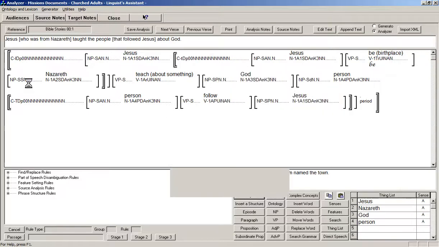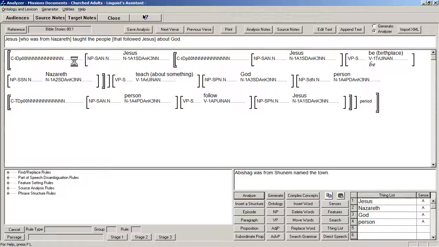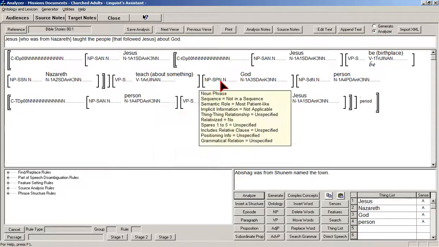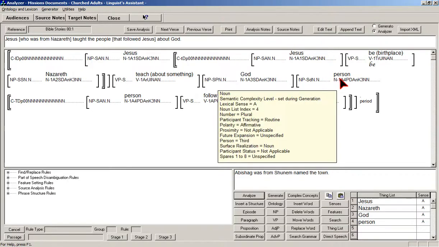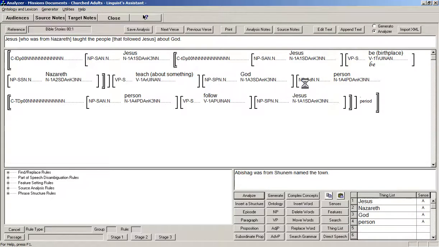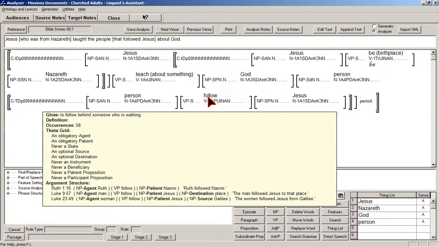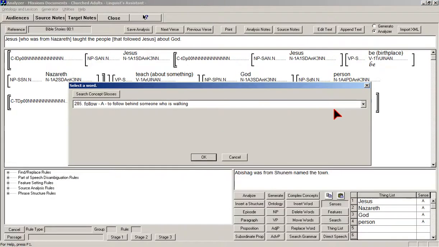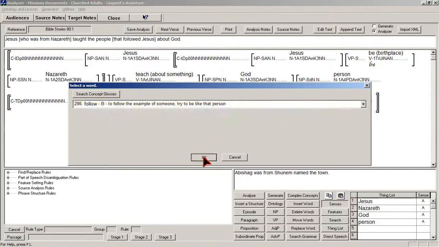Who birthplace was, so birthplace has a state argument, so the state is where he's from, which is Nazareth. Taught about God is the patient, and the destination is the people he taught. The people, that's routine, that's good. People who followed Jesus. Now, followed always comes out wrong because it assumes that it's the simple version of follow. So I'm going to click on senses, correct that to following the example of. So the disciples are following the example of Jesus.